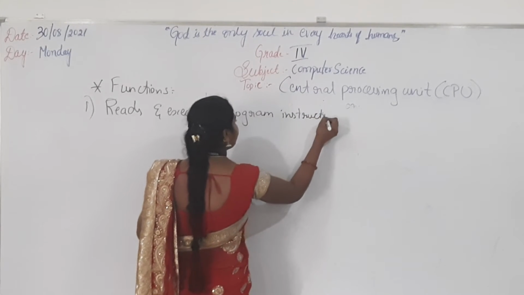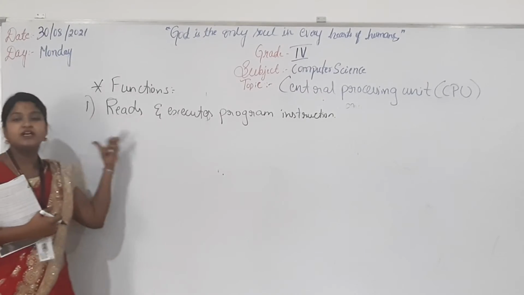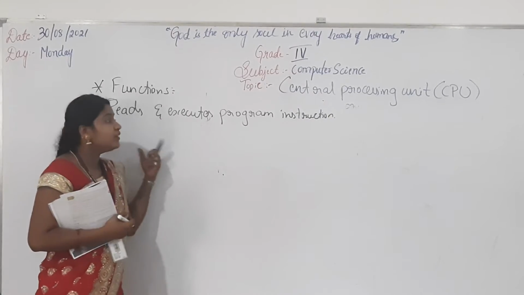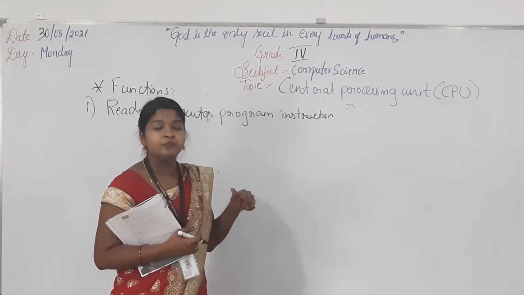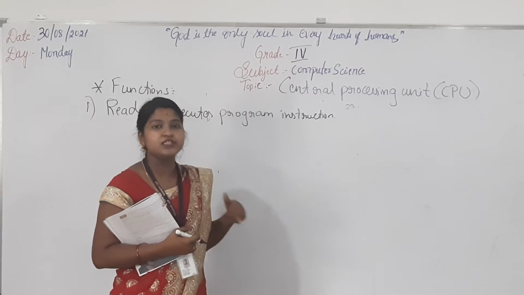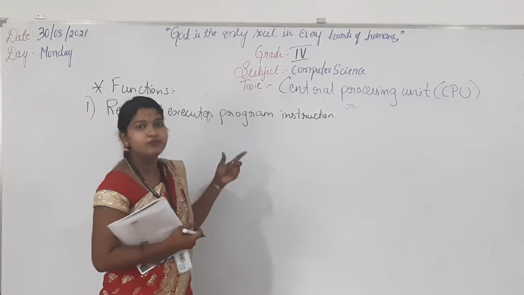What does that mean? For example, when you type something on the keyboard, it will first read what you have typed. Then it will execute this program inside the software. Execute means it starts processing what we have typed. So this is the first function of CPU.